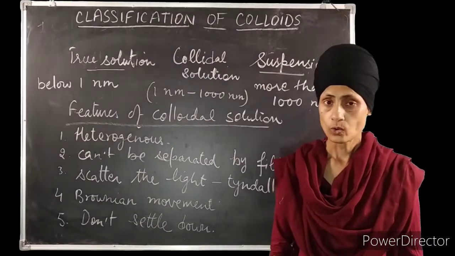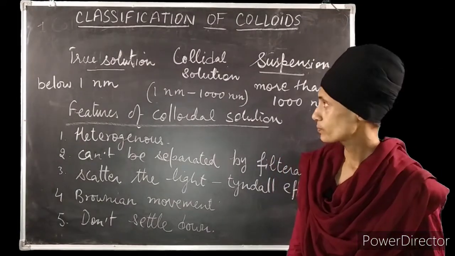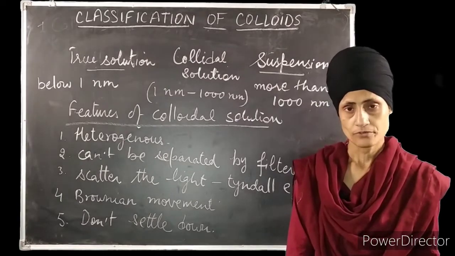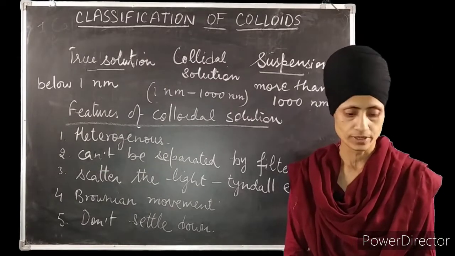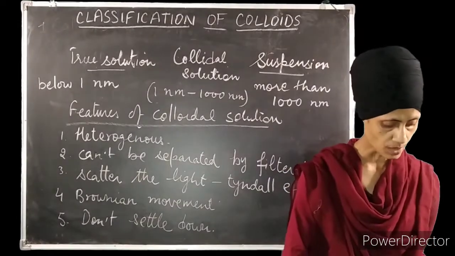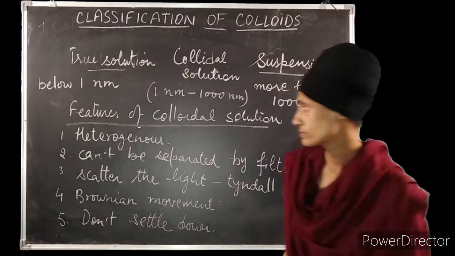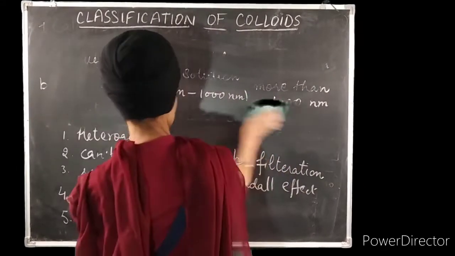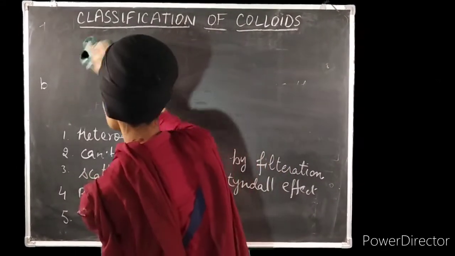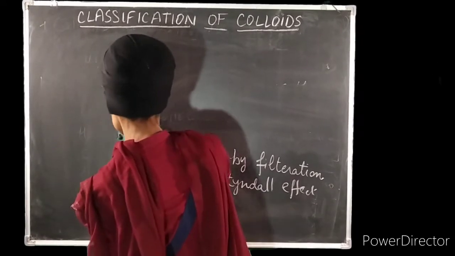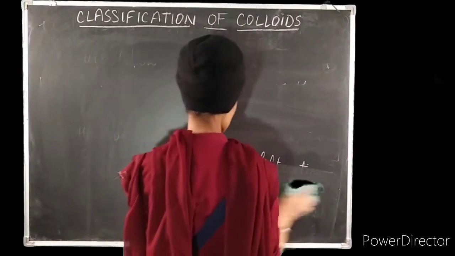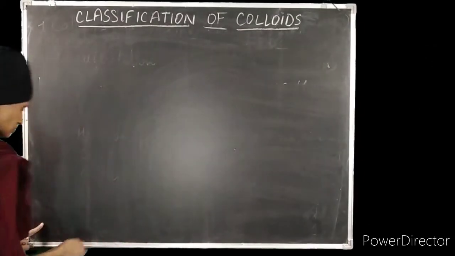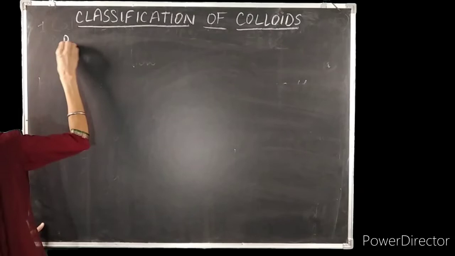Now come to the next point: what are the phases of a colloidal solution, or you can say, what are its components. There are two main phases of colloidal solutions: one is the dispersed phase and the other is the dispersion medium.